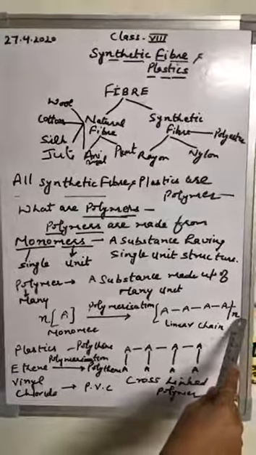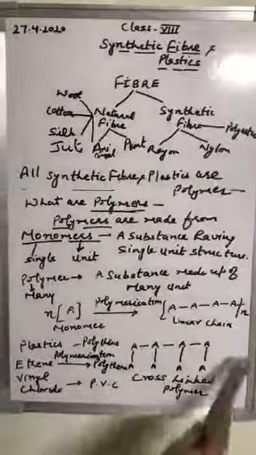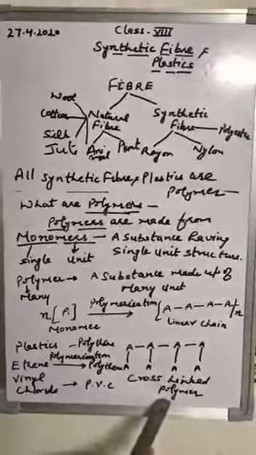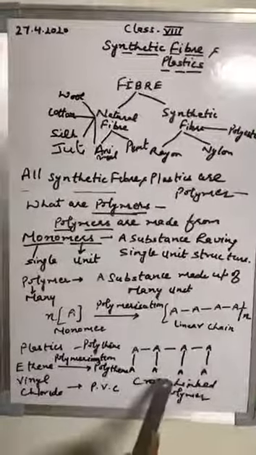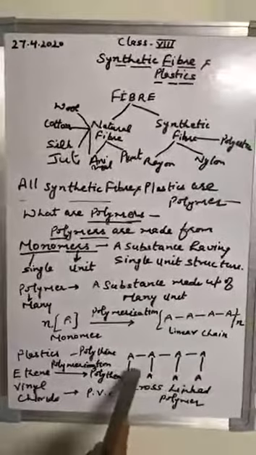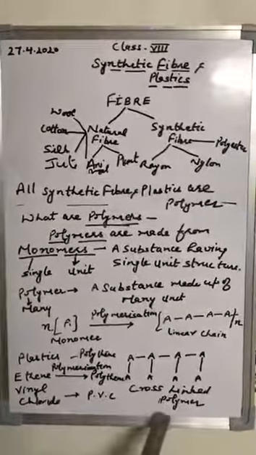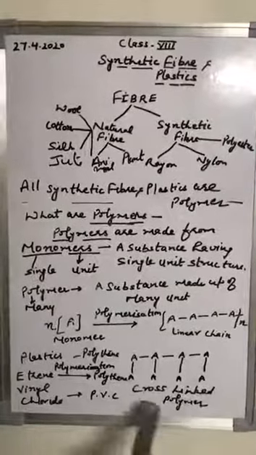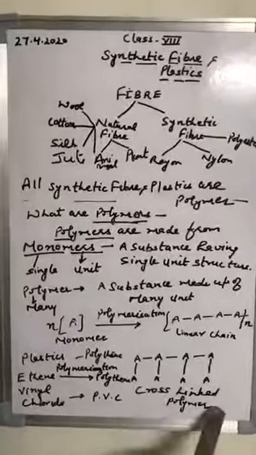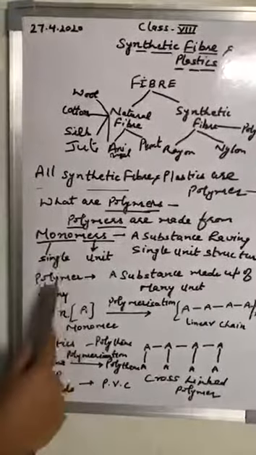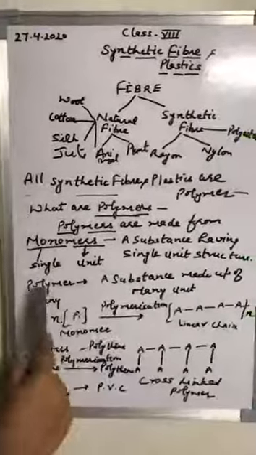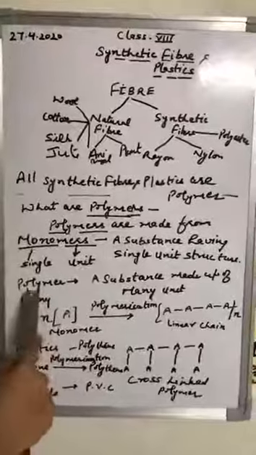That's why here N. Now the arrangement of the chain may be like this. The molecules may also join in this way. They may branch. This type of polymer is called a branched chain polymer and a cross chain polymer. So now I know you are able to understand what is monomer and what are polymers.